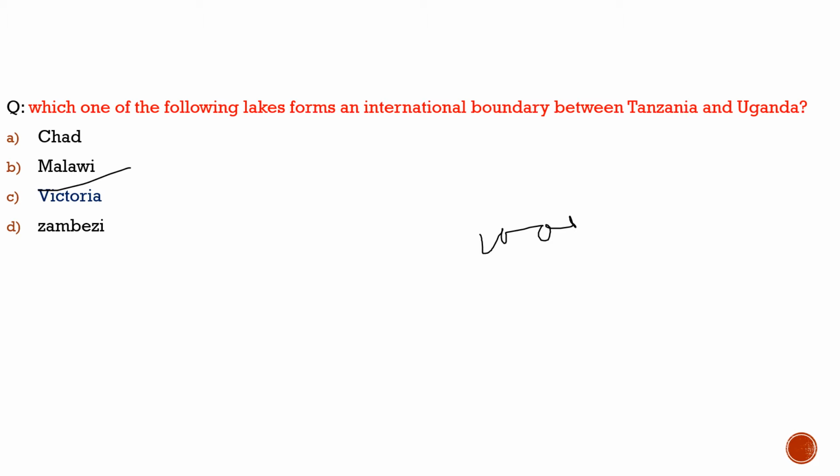About Lake Victoria, please remember it acts as the international boundary between Tanzania and Uganda. It is the largest lake in Africa and second widest freshwater body in the world. So with this, we complete our today's discussion.